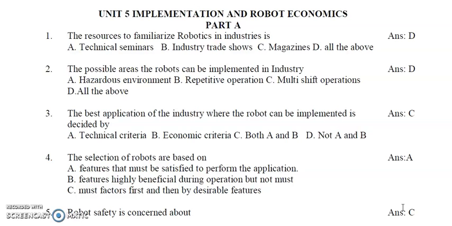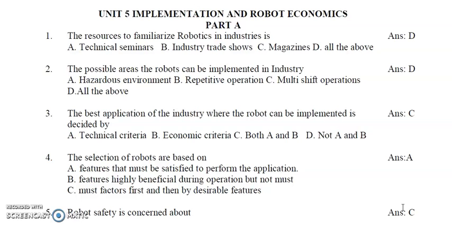To meet the application, to meet the requirement, there are some features, maybe degrees of freedom, number of axes, the accuracy and repeatability. All those things should be decided, and based on that we have to select the robot. That is one case. Second case, features highly beneficial during operation but not a must.